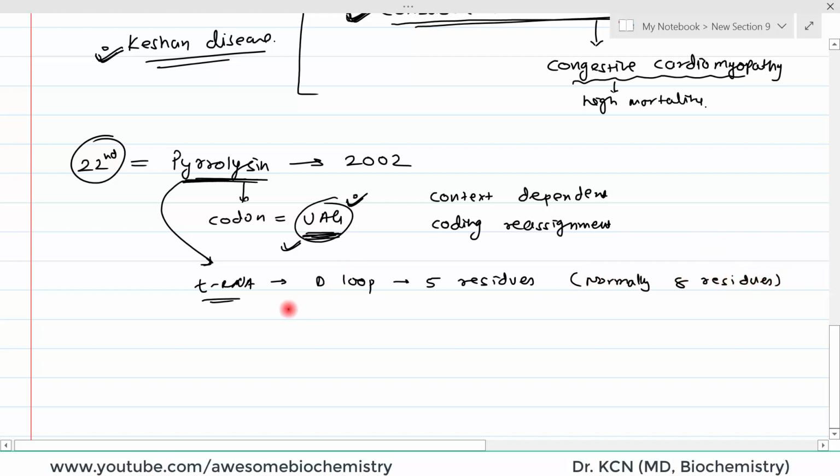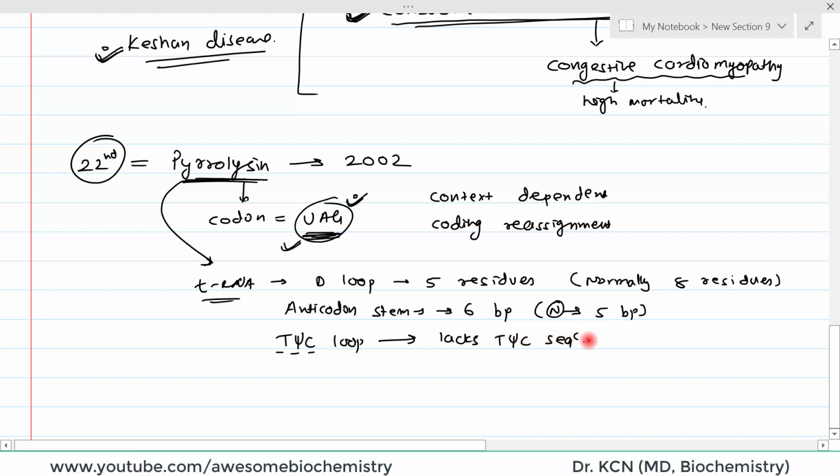The second peculiarity is that the anticodon stem of this tRNA contains 6 base pairs, whereas normally there are 5 base pairs. And the T psi C loop, we also know that there is a T psi C loop in the structure of tRNA. Normally it contains the T psi C sequence of nucleotides in its structure, but here it lacks the T psi C sequence, okay.